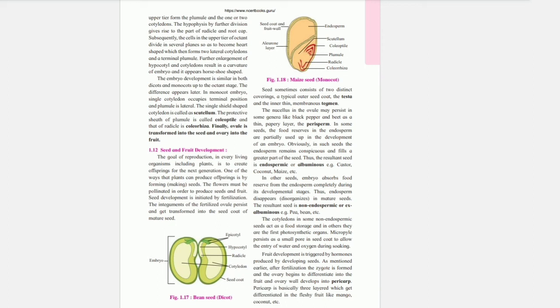Obviously, in such seeds, the endosperm remains conspicuous and fills a greater part of the seed. Thus, the resultant seed is endospermic or albuminous. Example: castor, coconut, maize, etc.